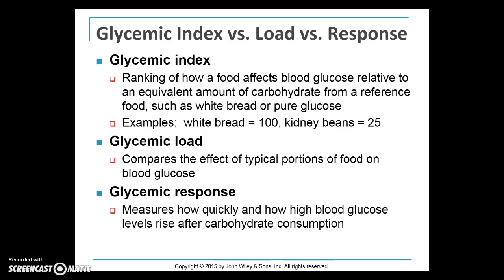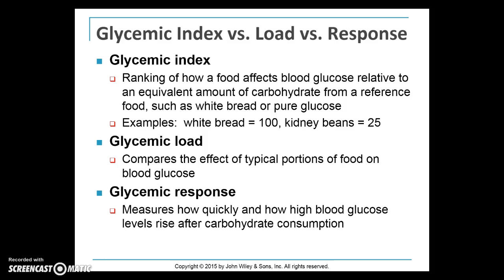Now, glycemic index, how I like to explain this is people use it as a ranking of how food affects blood glucose level relative to other foods. It's a scale of 1 to 100. White bread might have a glycemic index of 100, meaning it's a very simple carbohydrate.